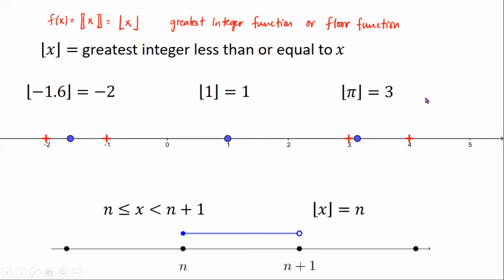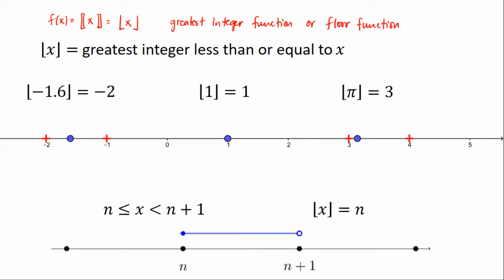Now, some of the properties that we're going to need. So if x is greater than or equal to n, but strictly less than n plus 1. So in other words, let's say x is one of those points in the blue segment starting from n up to just before n plus 1, where n is an integer here.